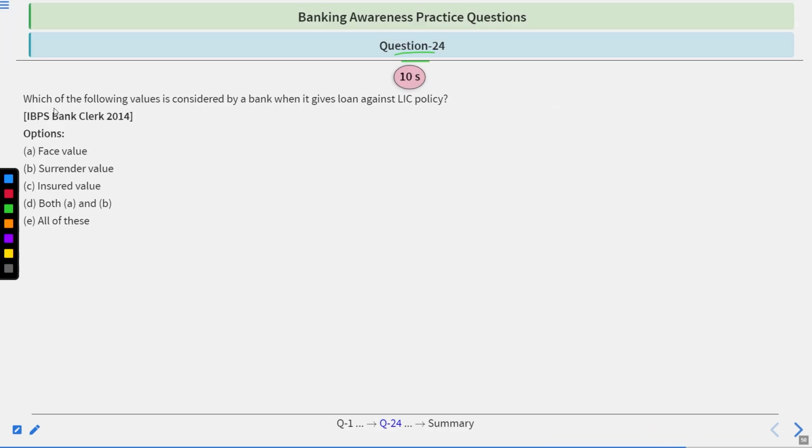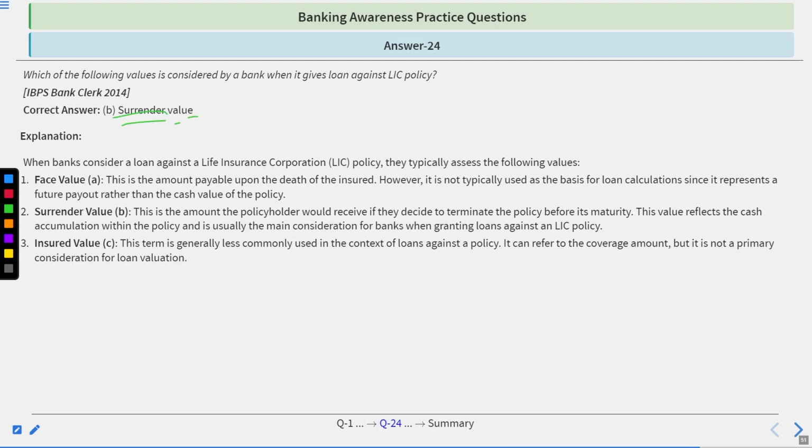Question number 24. Which of the following values is considered by a bank when it gives a loan against an LIC policy? Face value, surrender value, insured value, both A and B, all of these. To answer this, you will have 10 seconds. Time starts now. Time's up. B, surrender value.